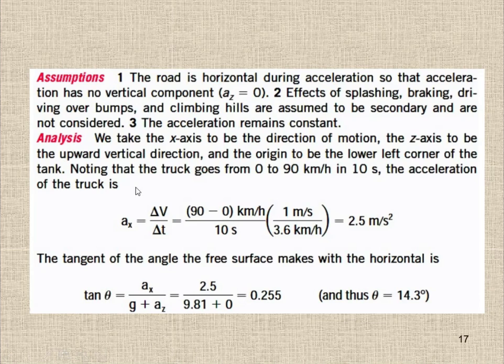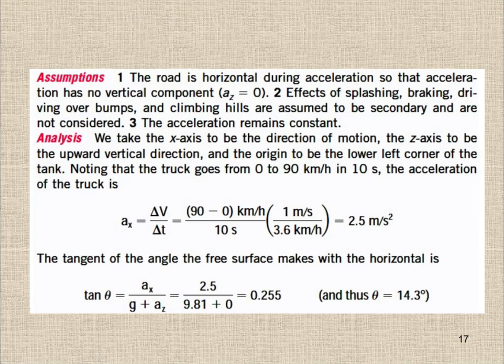Noting that the truck goes from 0 to 90 km per hour in 10 seconds, we can calculate the acceleration. a is equal to v over t, the change in velocity over the change in time. So time is 10 seconds, the velocity changes from 0 to 90 km per hour. So we have to convert into the SI system. 1 meter per second is equal to 3.6 km per hour. So after calculation we got the acceleration in the x direction as 2.5 meter per second square.